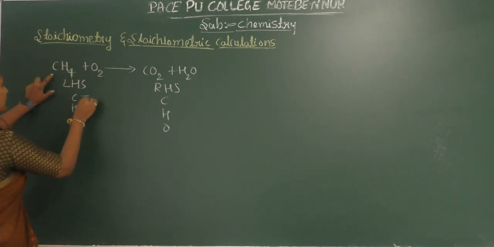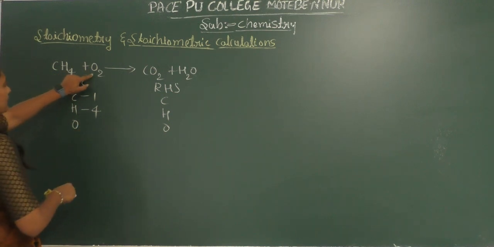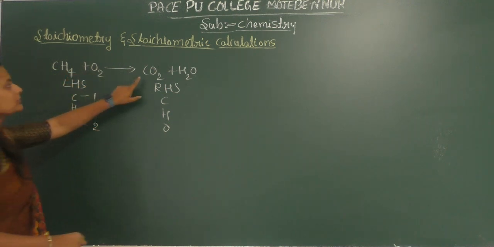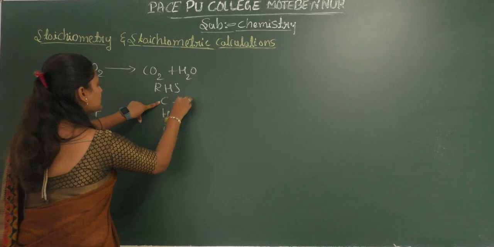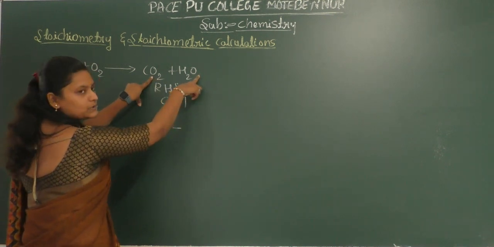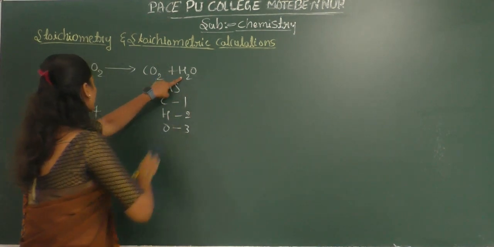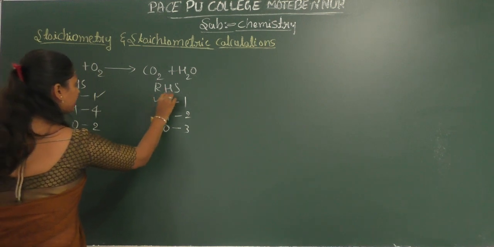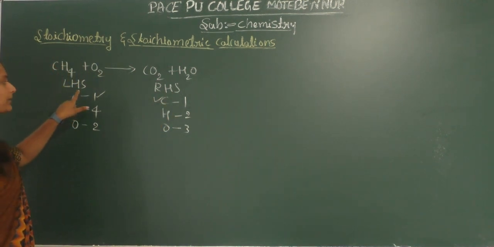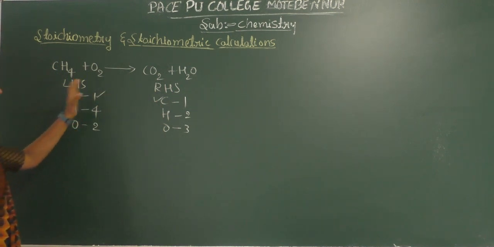So here number of carbons are 1, number of hydrogens are 4, number of oxygens are 2. So same way here the number of carbons are 1, number of oxygens is 2 plus 1, 3, and number of hydrogen is 2. Okay, so here carbon and carbon, both carbons which are present in LHS and RHS, they are equal, they are balanced.